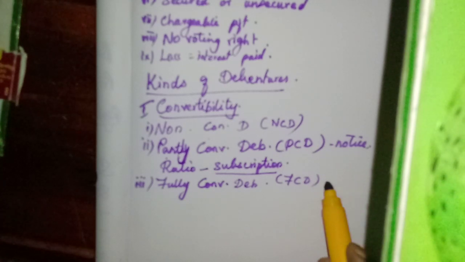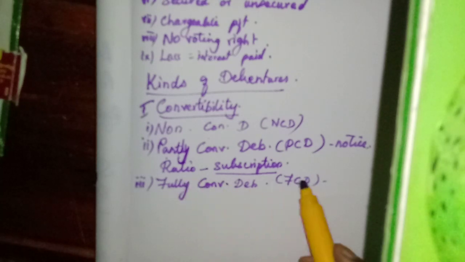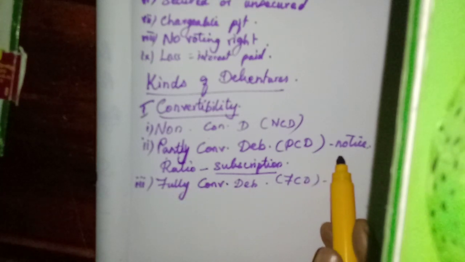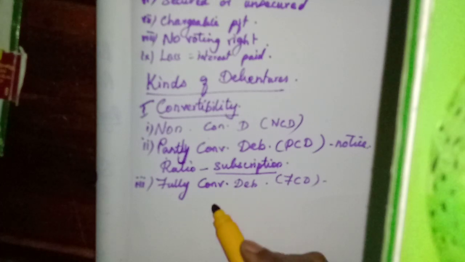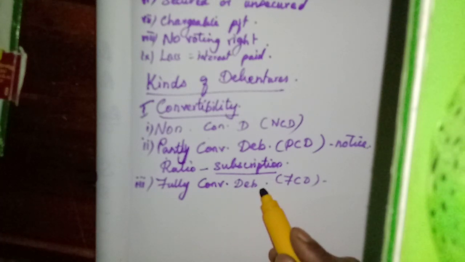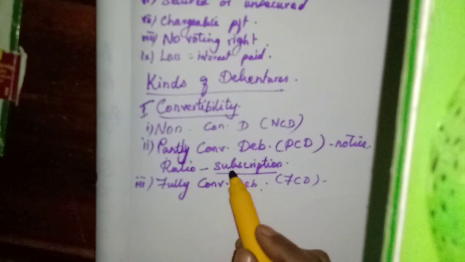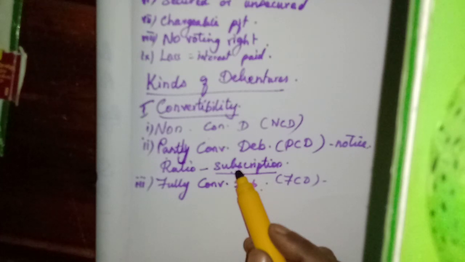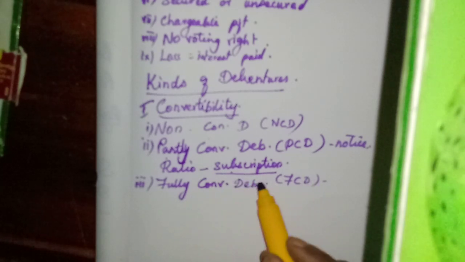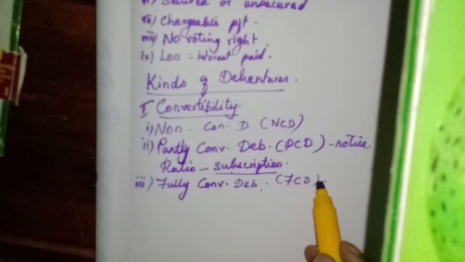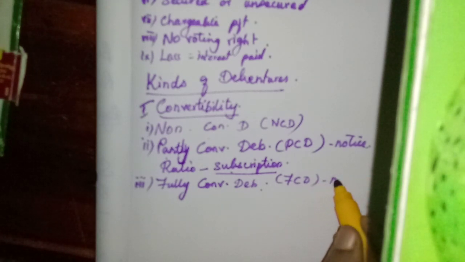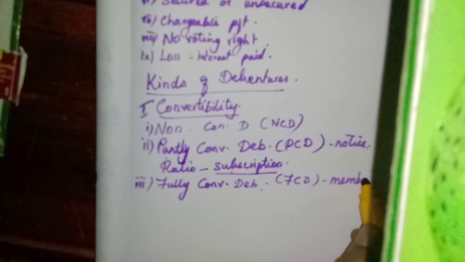The ratio will be decided by the issuer, the one who issues the debentures, at the time of subscription. Once they are converted into equity shares, they will become the members of the company.